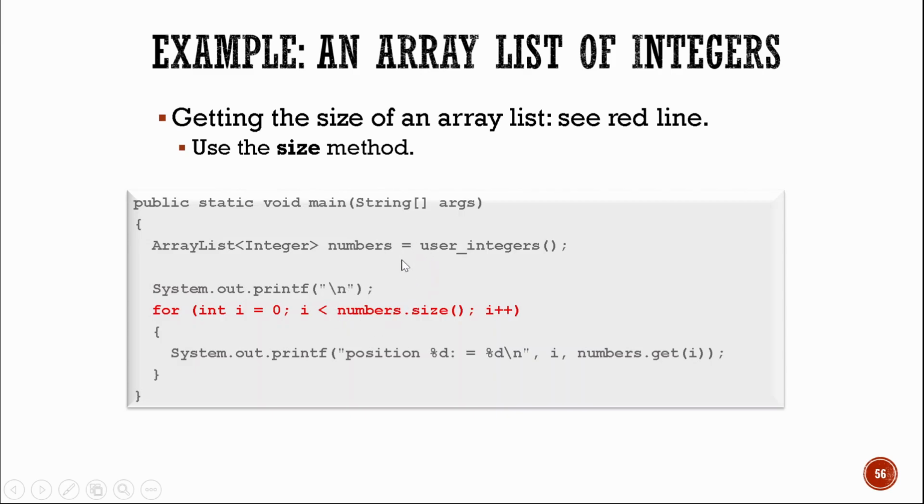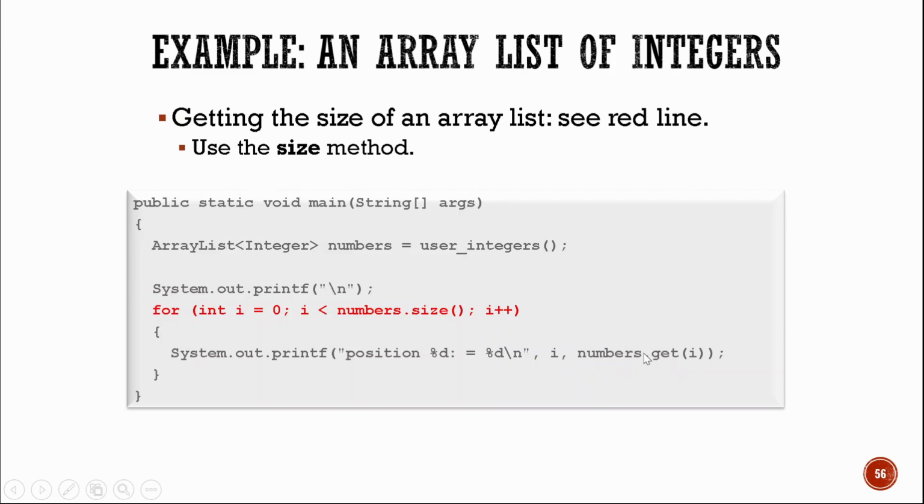So it's not fixed. It depends on how many inputs the user integers method happens to process. And then system.out.printf position %d, which is the value of your i, equals %d \n, which now numbers dot get i.